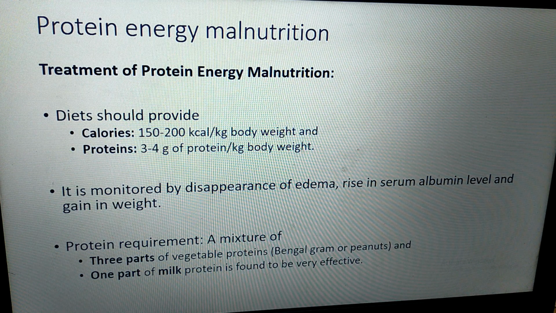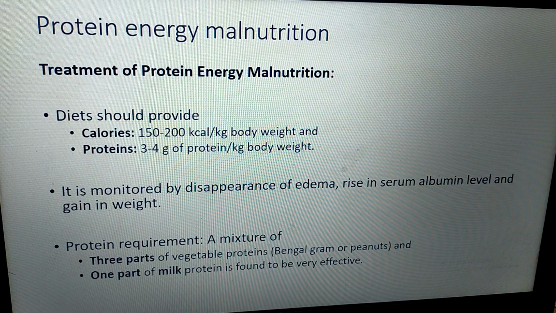So this much quantity of protein should be given to the patient. It is monitored by disappearance of edema, rise in serum albumin level and gain in weight. That means as we give this to the patient, these 3 changes appear. First, edema disappears, serum albumin level increases, and the child will gain weight.